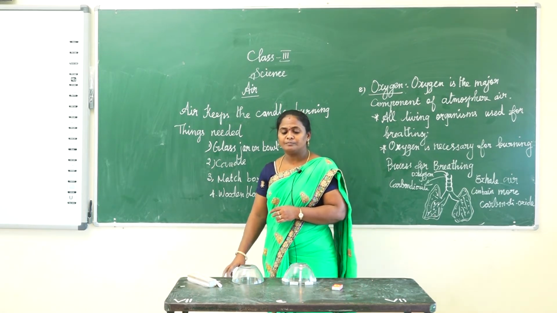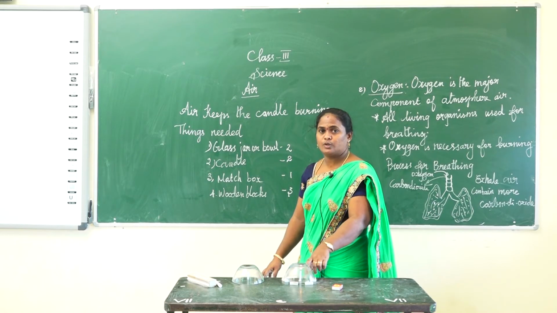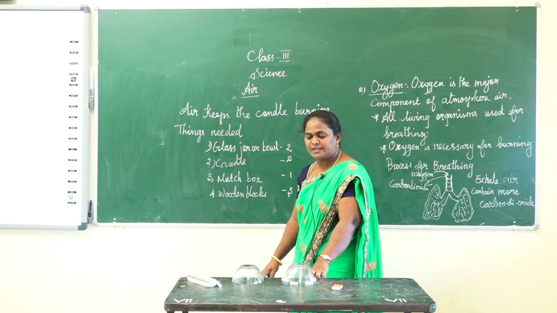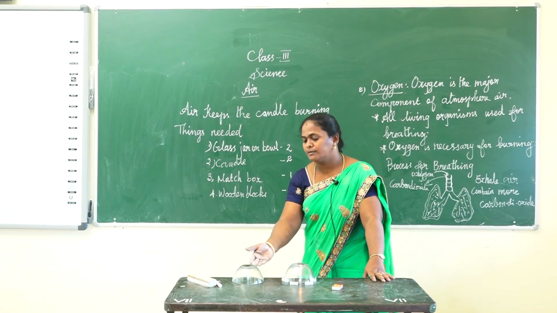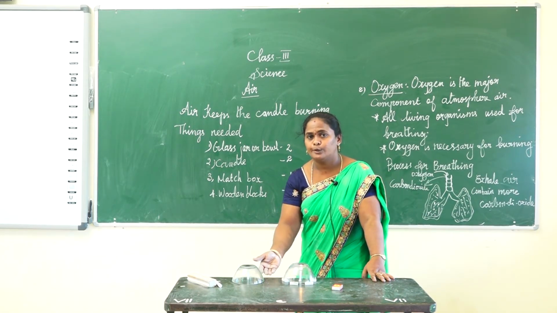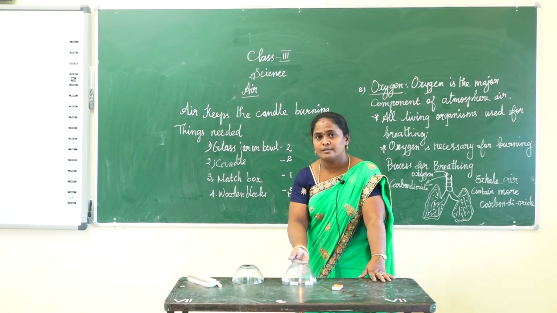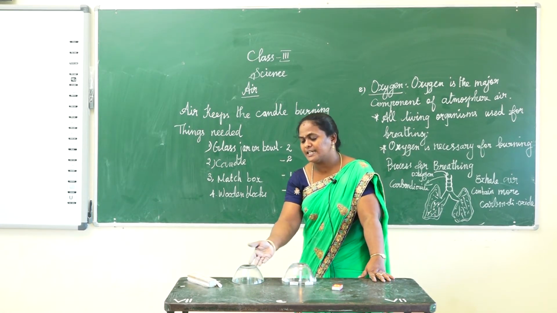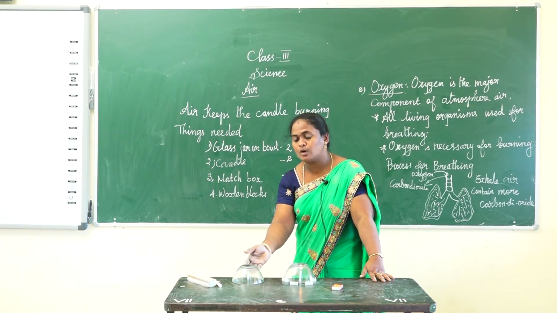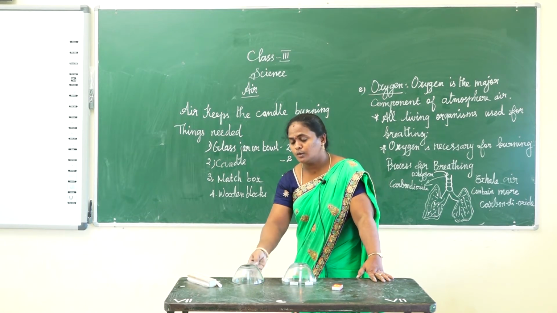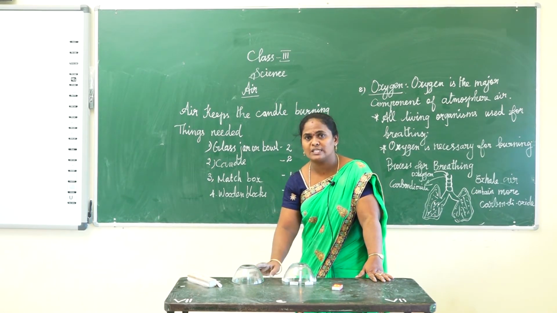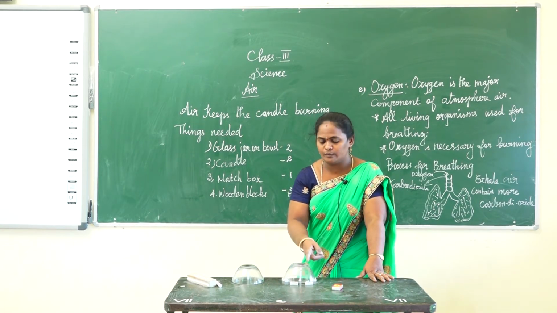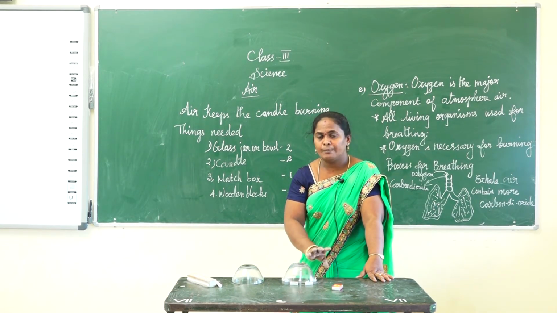Listen all of you. In this bowl some space is given, so that air can easily enter. Here no air enters. You will see that the first candle burns brightly. In the second one the air is cut off, and then the flame also goes out. Now here you will see this candle burning brightly.